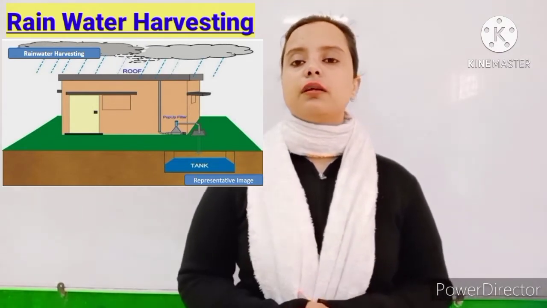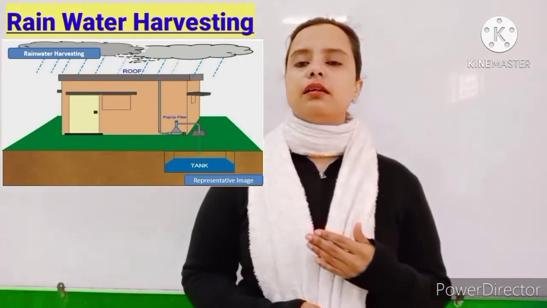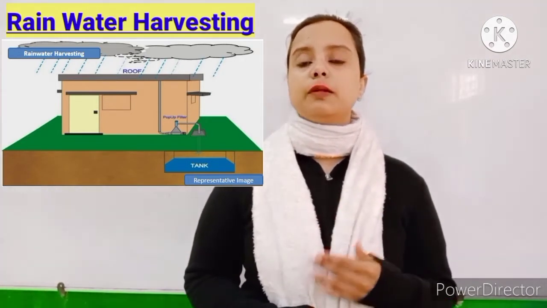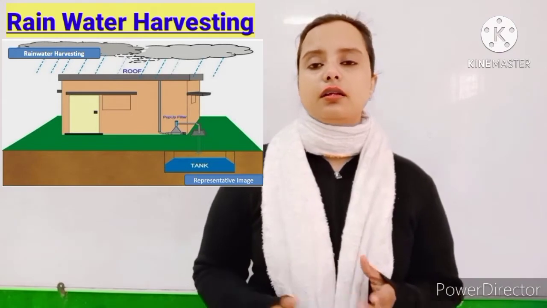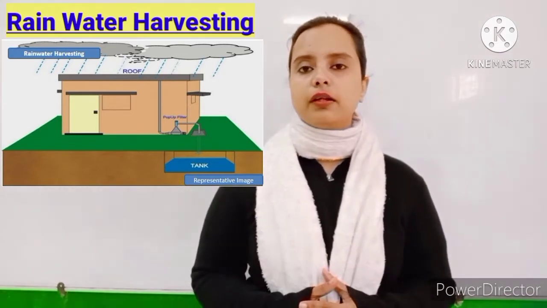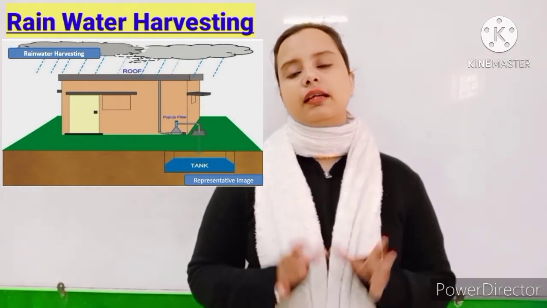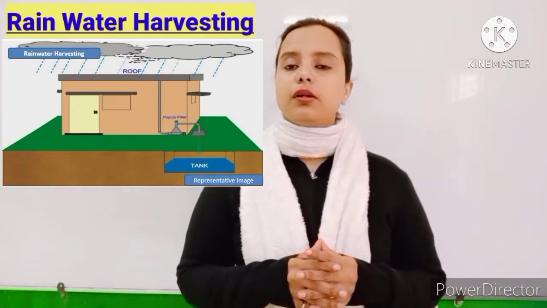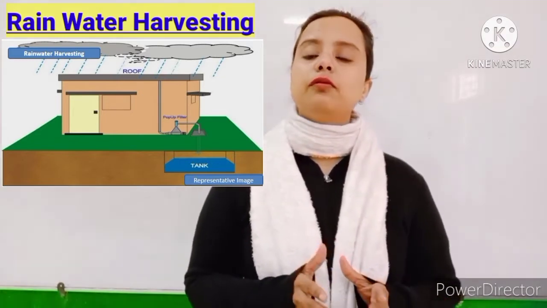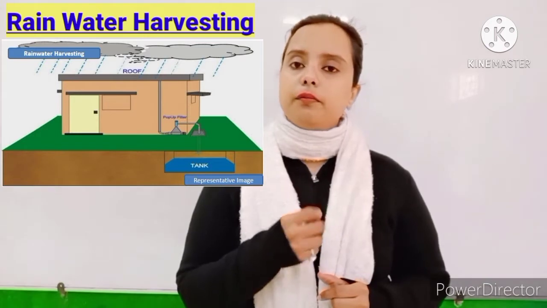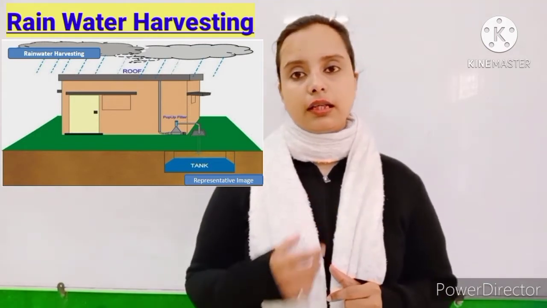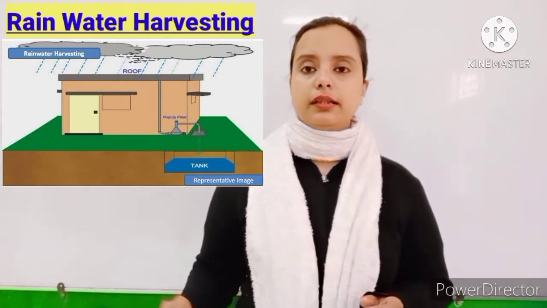Generally, in places where rainfall takes place throughout the year, like Kerala and Mizoram, they collect the water on their rooftop. From the rooftop they connect a drainage pipe and they connect that drain pipe to the tank.